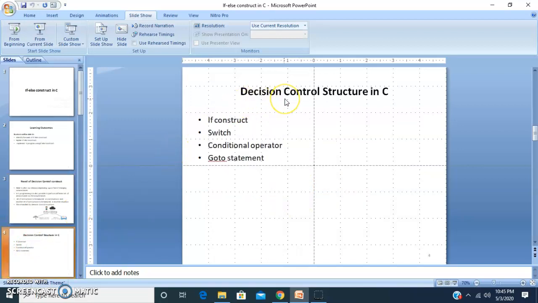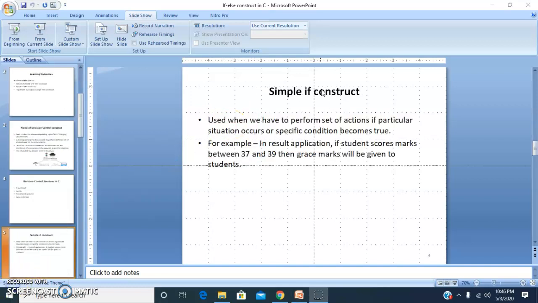In C programming, this decision control structure is implemented in four ways. The first one is the if construct, the second one is the switch, then the conditional operator, or it can also be implemented using the goto statement. Today's session is concerned with the if construct. So now we will start with our first, the simple if construct.